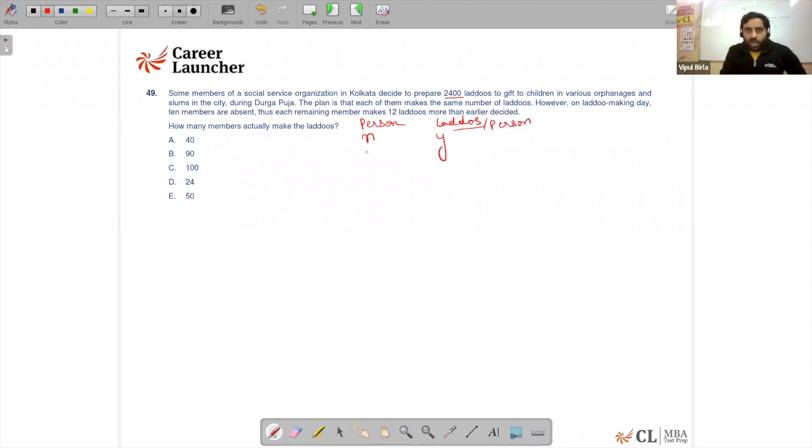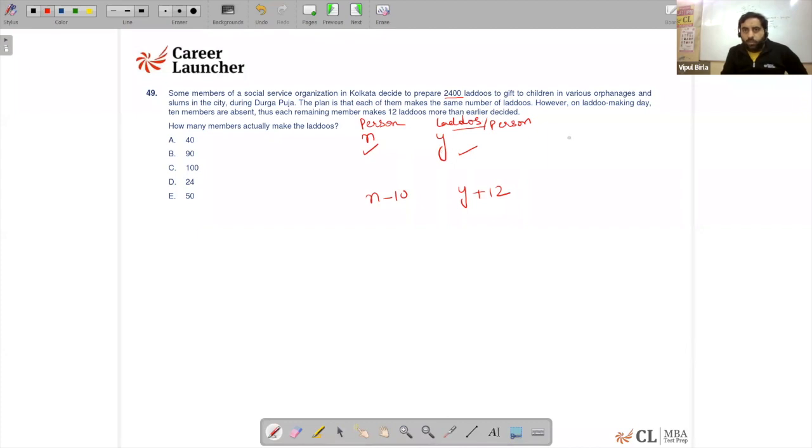So initially there are n persons making y laddus each. If the number of persons reduces by 10, that means it becomes n minus 10, so the number of laddus per person increases by 12. So what we can do is identify the number of laddus, that is y, because